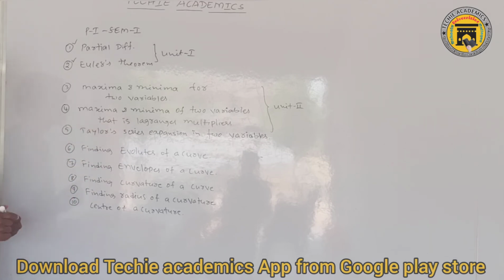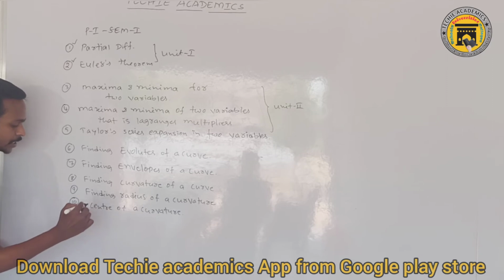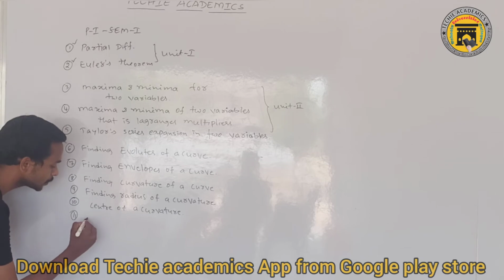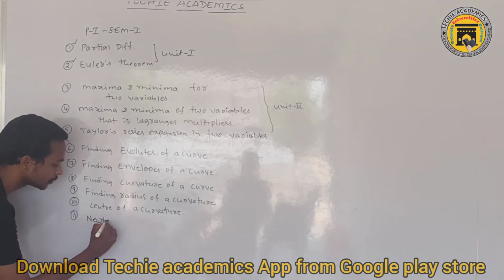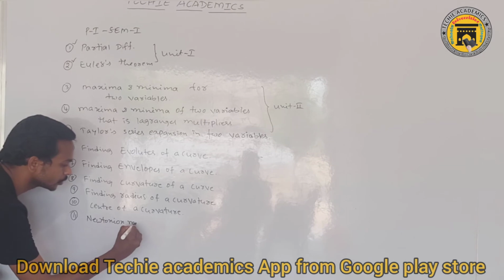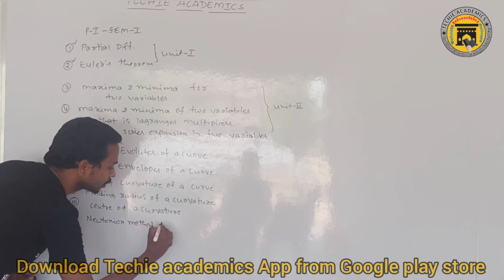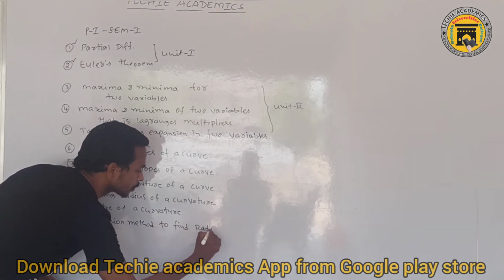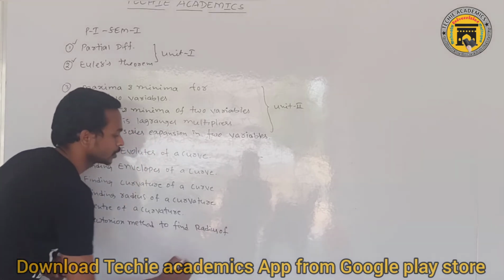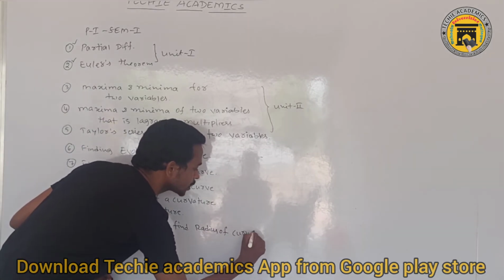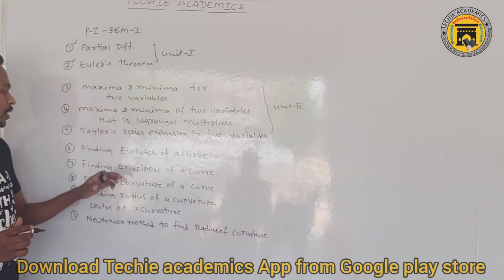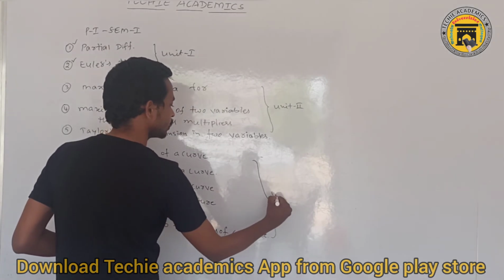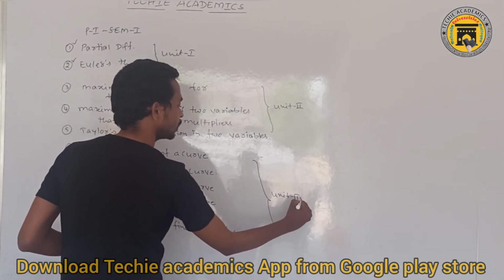One more topic is there in this third unit, that is finding radius of curvature by using the Newtonian method. This is a special topic, the Newtonian method to find radius of curvature. So these topics are important from unit 3.